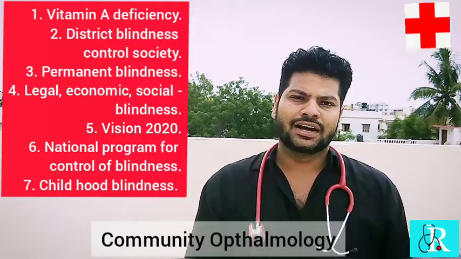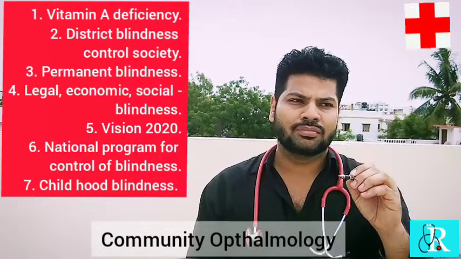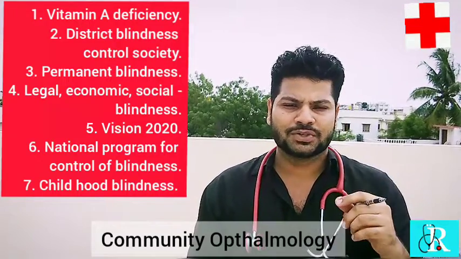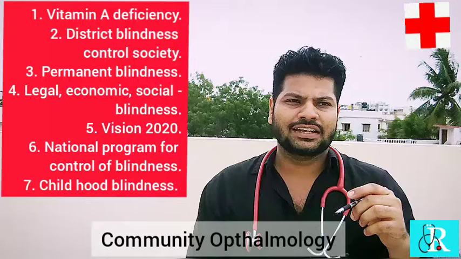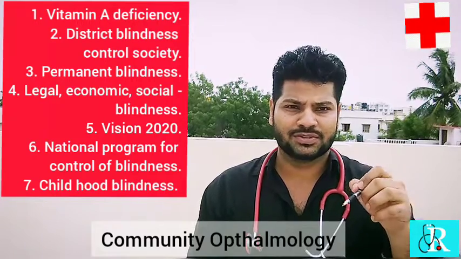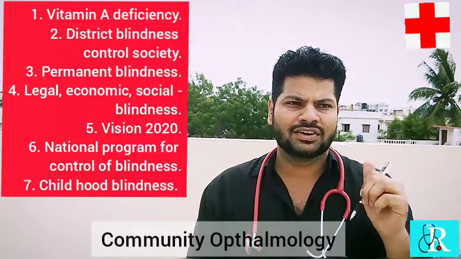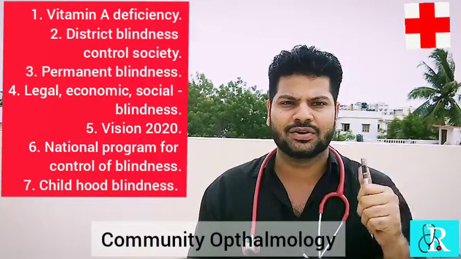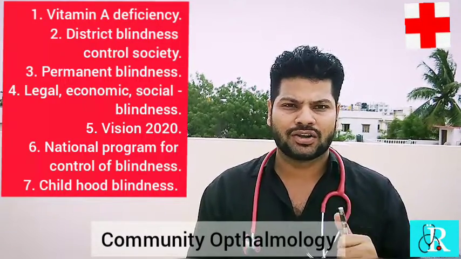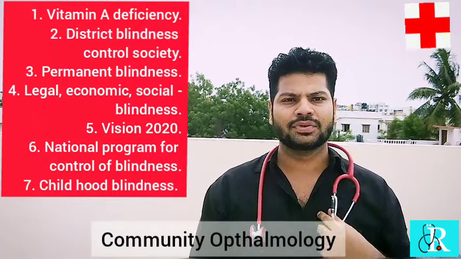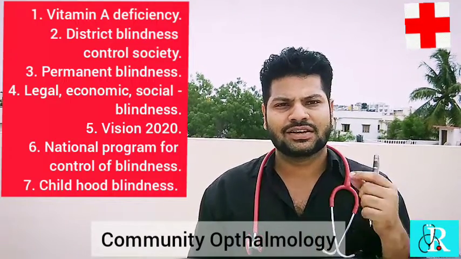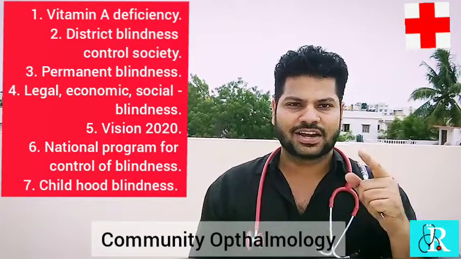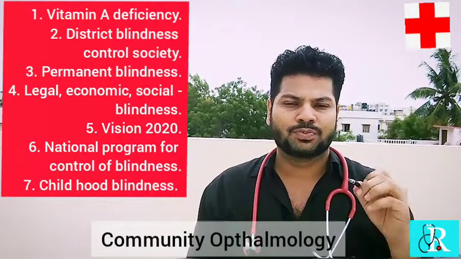It is running very finely now, because initially in the 90s the prevalence was around 3%, but now the target is less than 0.6%. So this is the victory, the winning edge that the National Blindness Control Program has got. And one thing I am very proud of is that the National Blindness Control Program was first started by India itself. It is my country that first started it.